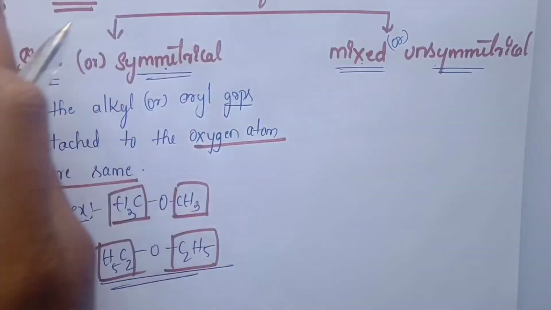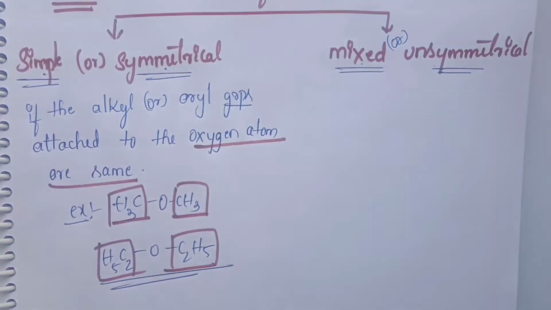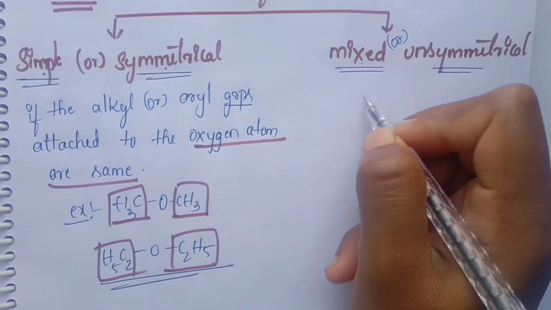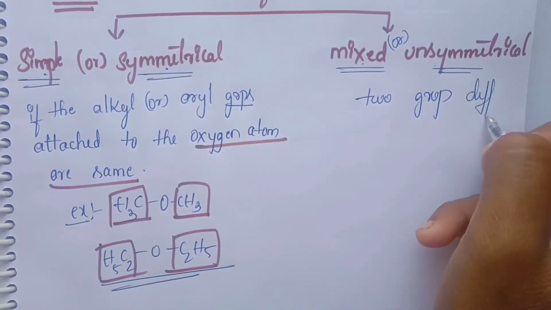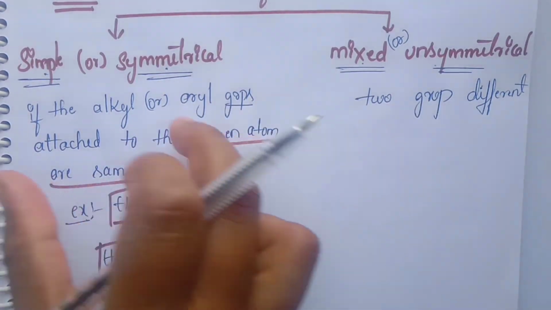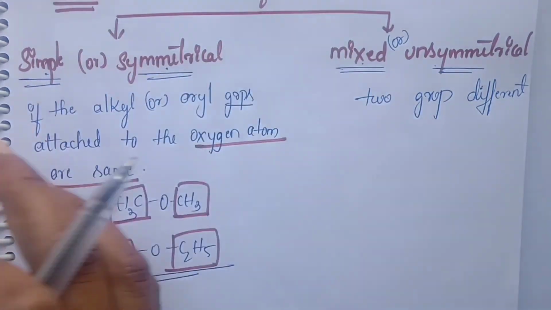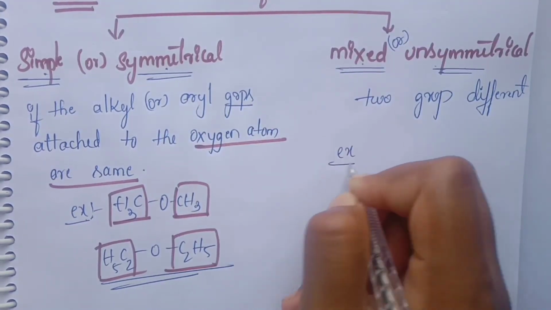The exact opposite of simple or symmetrical, means different. The two groups are different. We first completely understand what is simple or symmetrical, then we understand the mixed or unsymmetrical oppositely.